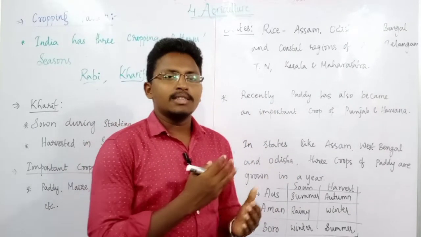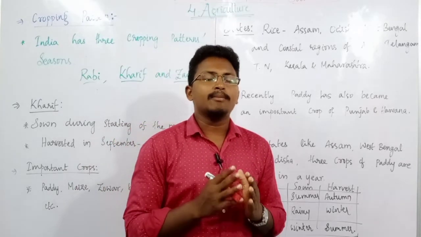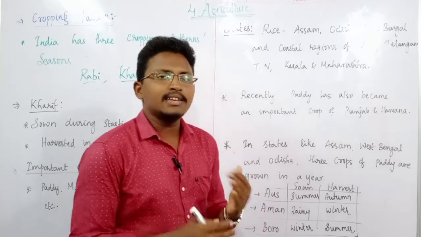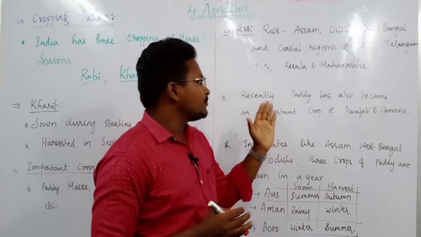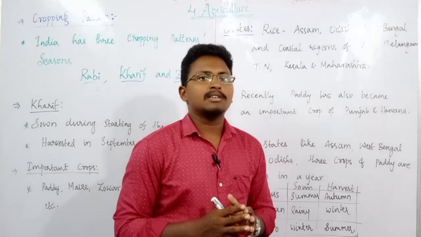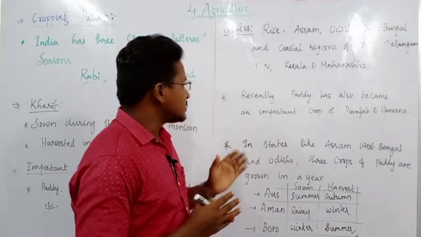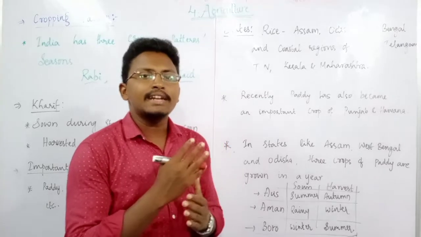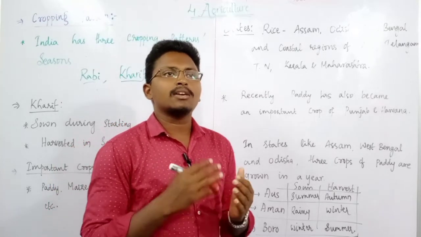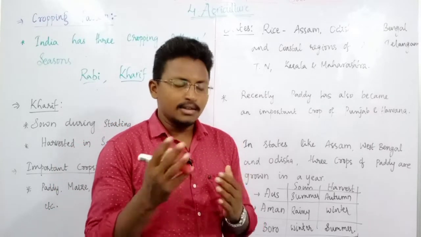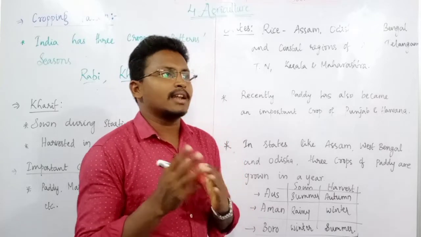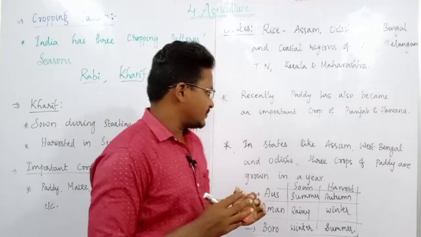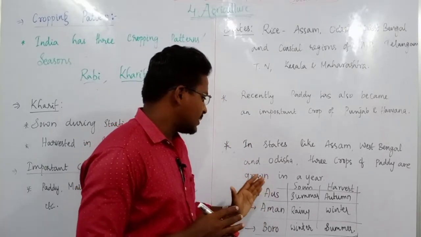As I told, the states of Punjab and Haryana mainly depend upon these rabi crops such as wheat. But in recent times, rice has become more important in states like Punjab as well as Haryana. Then in states like Assam, West Bengal and Odisha, rice is grown 3 times in a year, or you can say three rice crops are grown in a year. So they are known with different names, such as Aus, Aman and Boro.